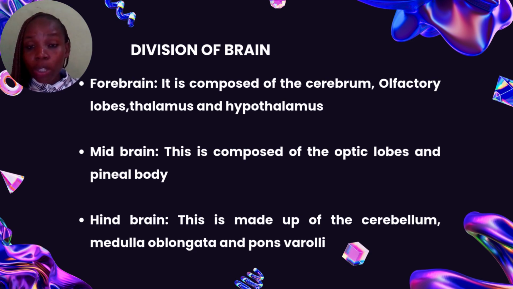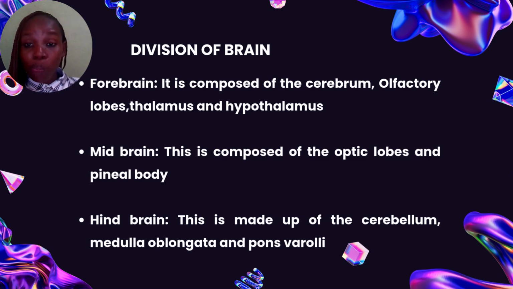Now, the forebrain is composed of the cerebrum, the olfactory lobe, the thalamus, and the hypothalamus, and they all have their own different functions. Like the cerebrum, which is the seat of intelligence and the seat of imagination. The olfactory lobes send sensory impulses to the brain to interpret what you smell. Then the hypothalamus is involved in sleep. It determines the sleep and wake time.